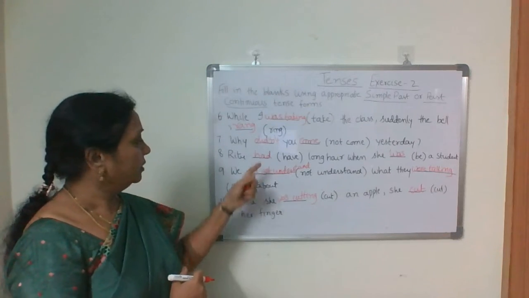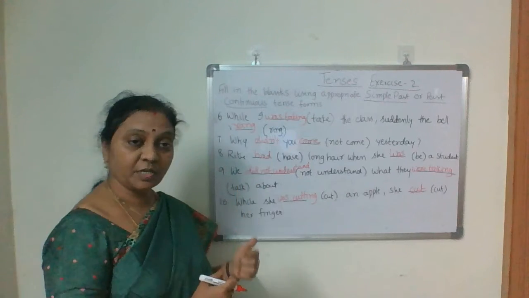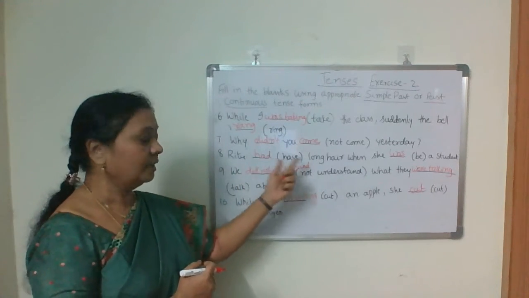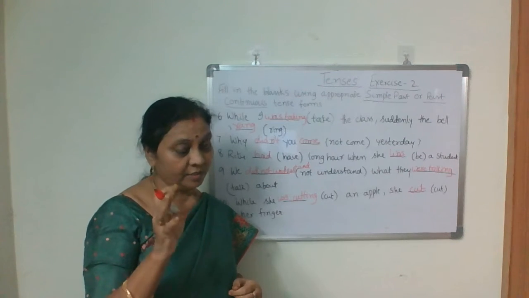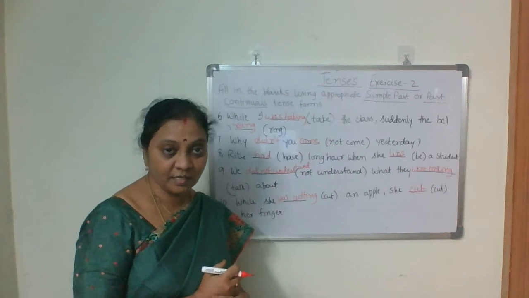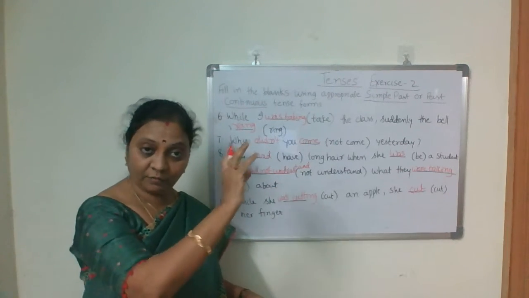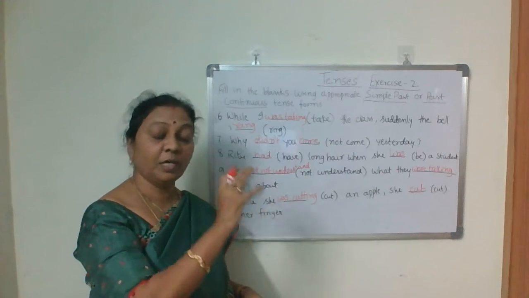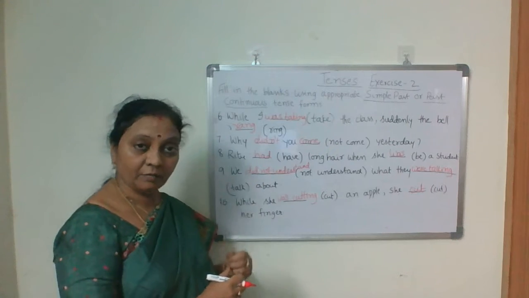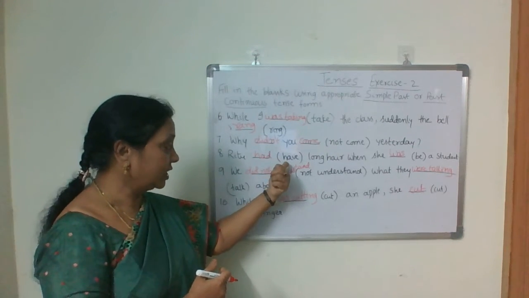Then Ritu dash long hair when she dash a student. Okay, have form is given. Then can you write she was having long hair? No, because for possessive cases or possessions, you should not use it. They are stative verbs, isn't it? That's what we learned in the beginning video only. There are a few verbs which we call stative verbs, no action in that case. So have, we have to take that. So you should not write was having.